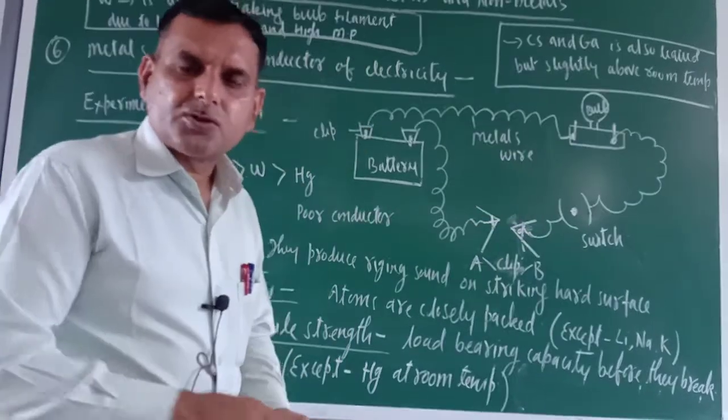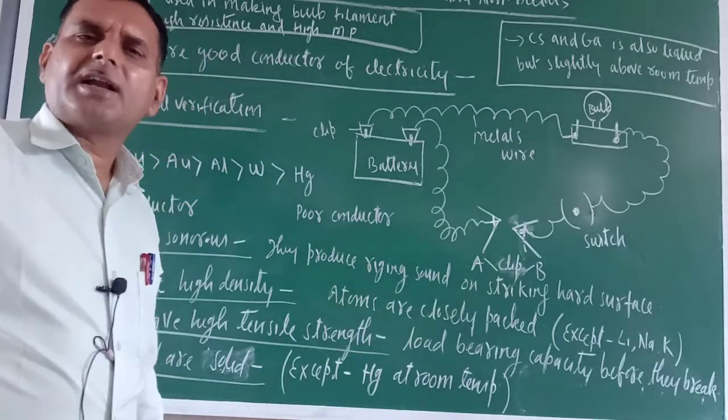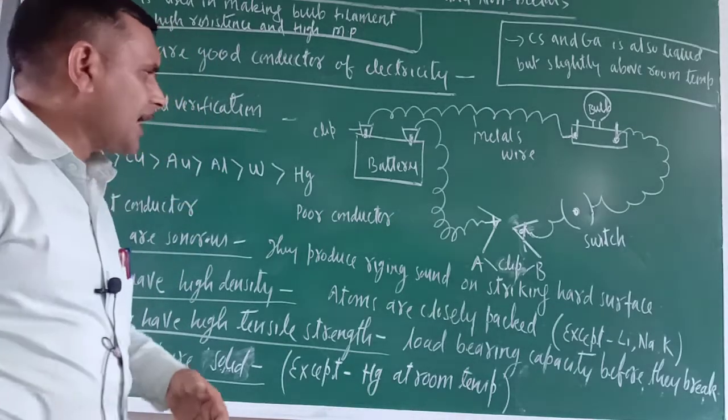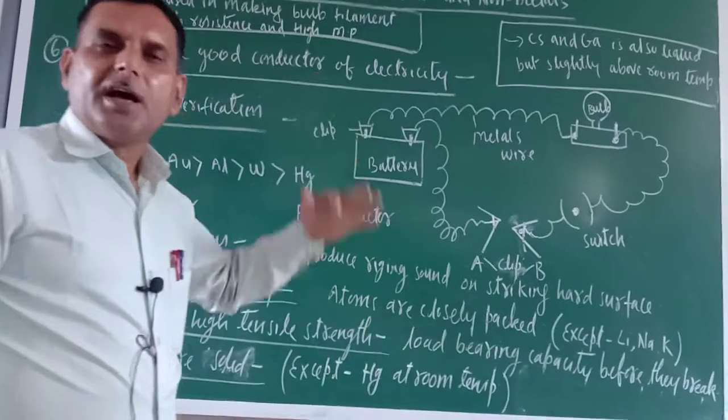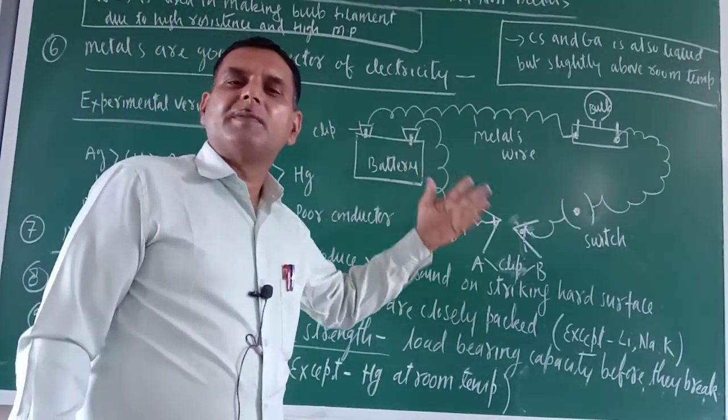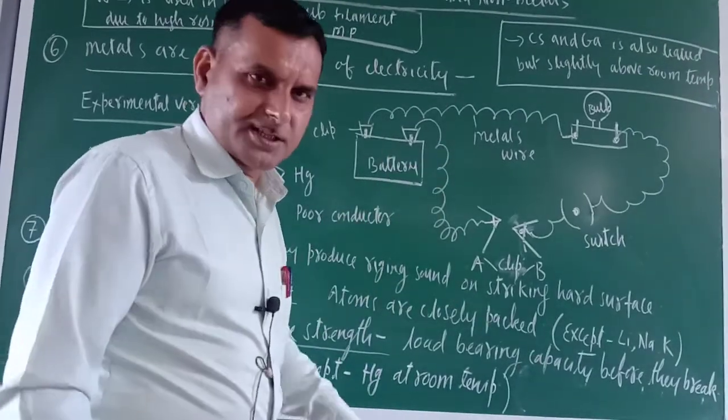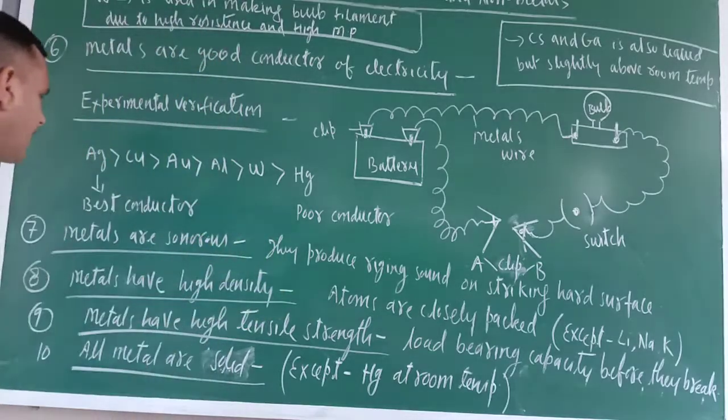So you can collect as many metals as you want and do the same experiment. If the bulb is glowing, it means the metal is a good conductor of electricity. Now here I wrote the order.